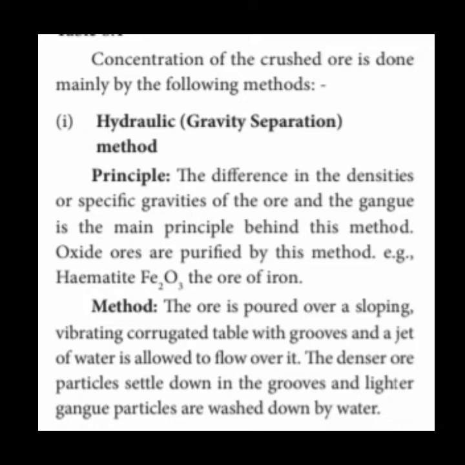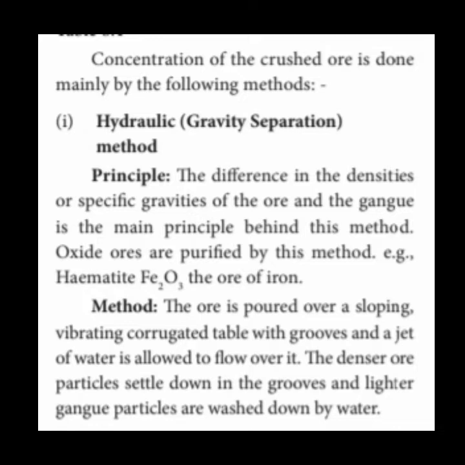So the difference in the densities or specific gravity of the ore and the impurity is the main principle behind this method. Understand well, the main difference is due to the difference in density between the ore and the gangue particle.